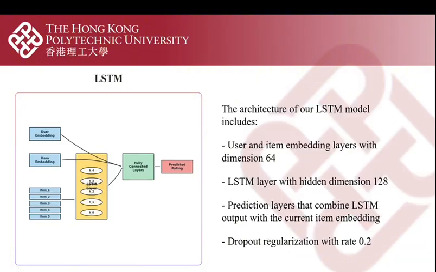Next is the long short-term memory model. This model begins with 2 embedding layers that map user and item ID features into a 64-dimensional continuous vector space, addressing feature sparsity. The LSTM layer, with a hidden dimension of 128, captures long and short-term dependencies in user interaction sequences to model dynamic preference shifts. During prediction, LSTM outputs are concatenated with the current candidate item's embedding and pass through a fully connected layer to generate a score.